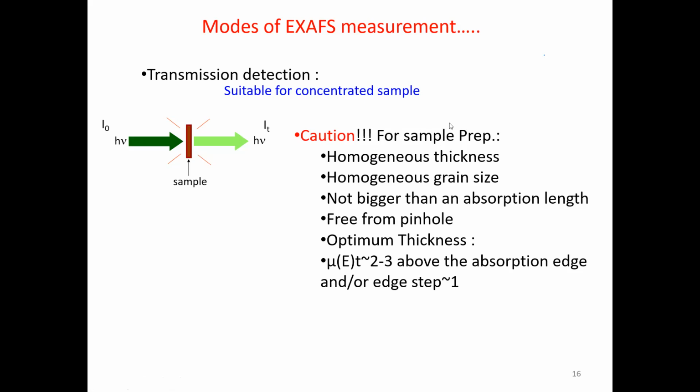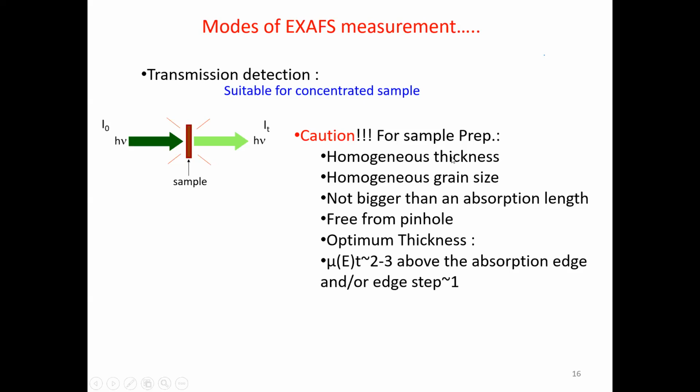Because the X-ray attenuation length of the material in this energy range is around a micron, we expect that the particle size for the sample should be not more than a few microns. That means it should not be bigger than the absorption length. Then it should be free from pinholes, and of course the thickness has to be optimum.